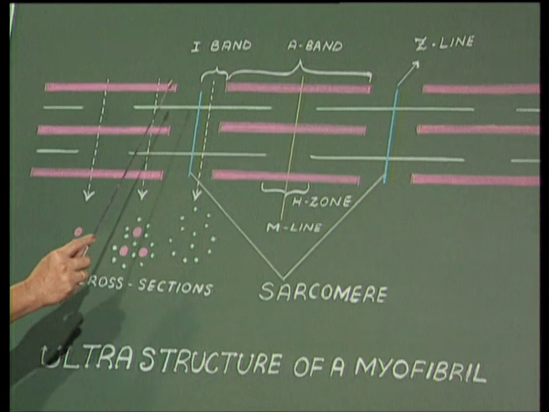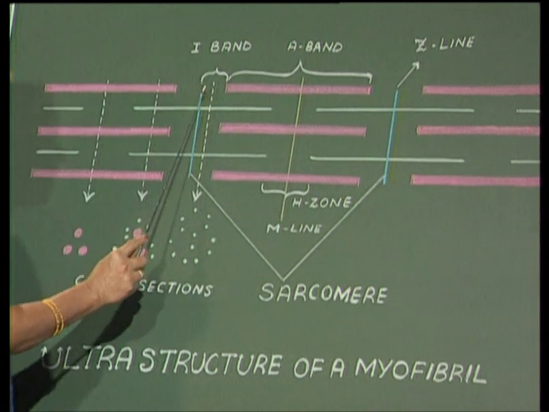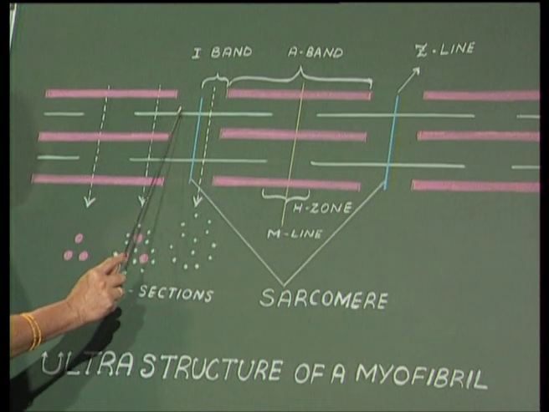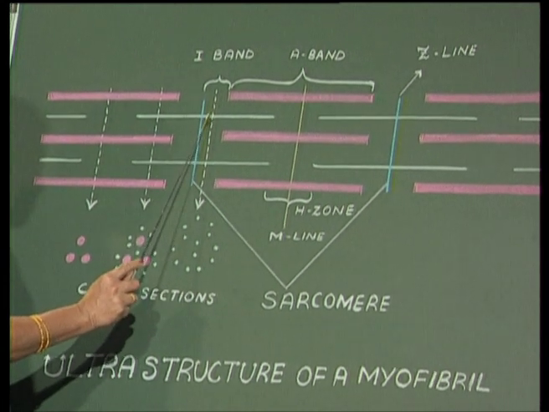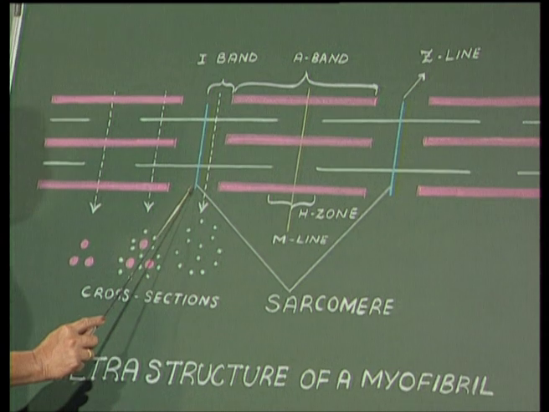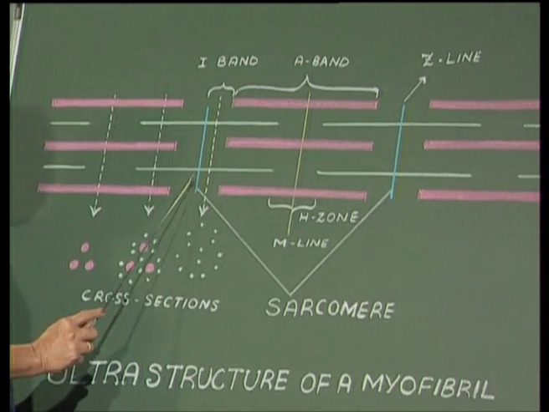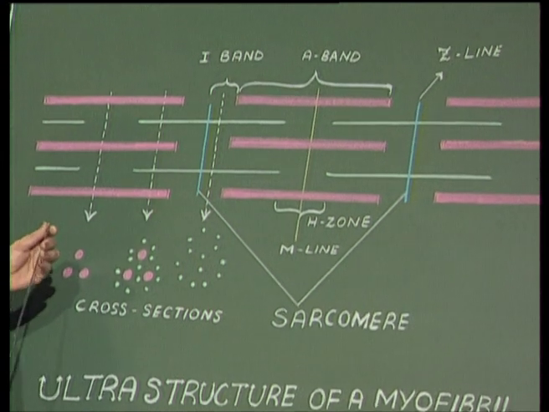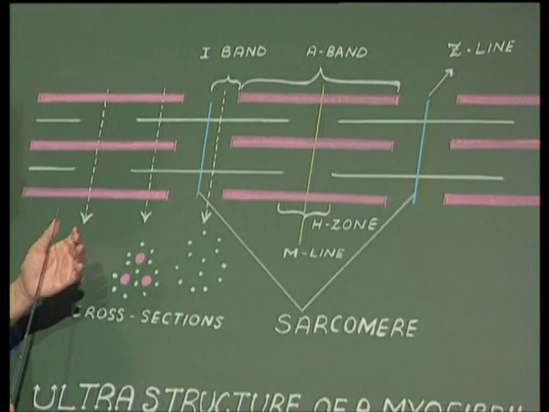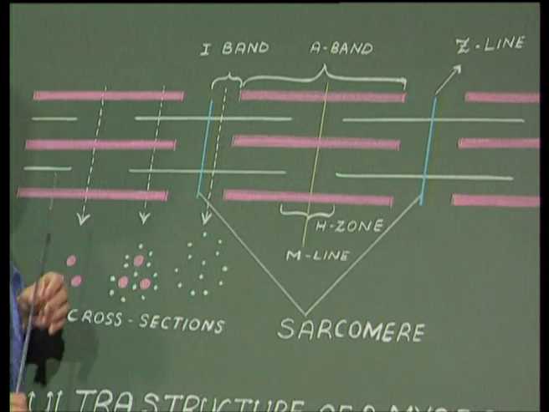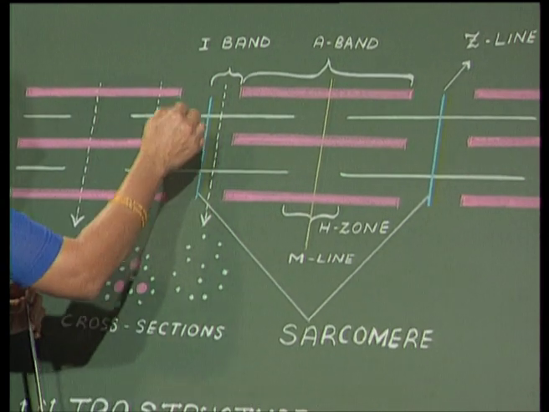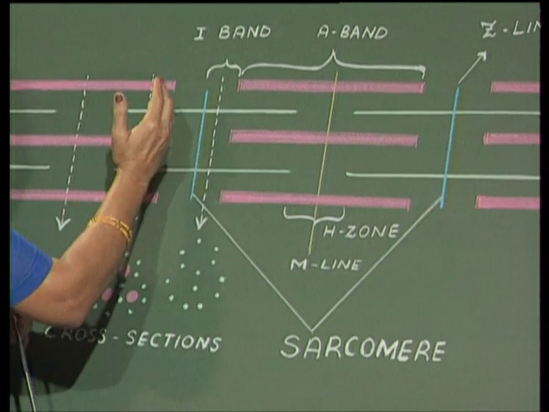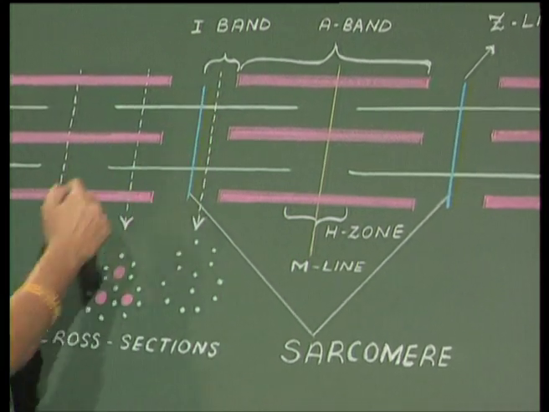Now, in the center of this I band, we also see a line dividing the I band into two parts. This line we call the Z line. In fact, this Z line is derived from a German word, Zwischenscheibe, which means just a line drawn in the center. So it has been derived from the German word, and it is known as the Z line.